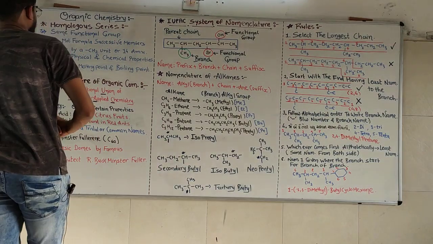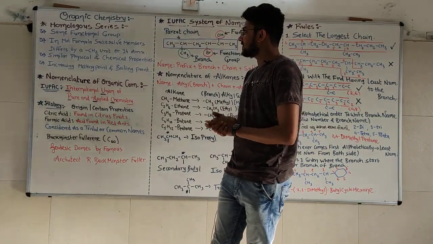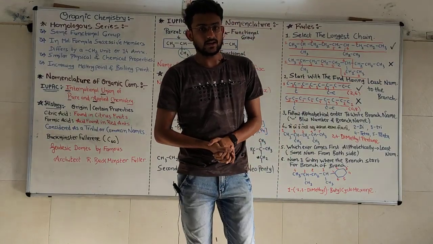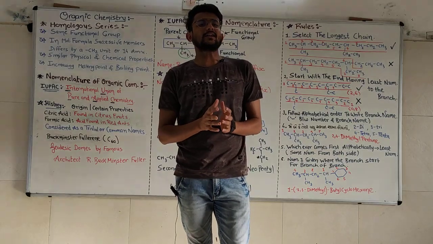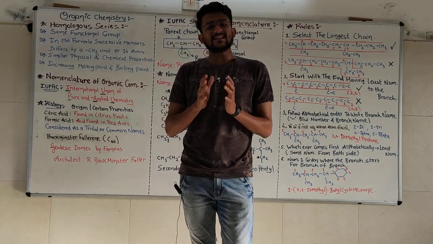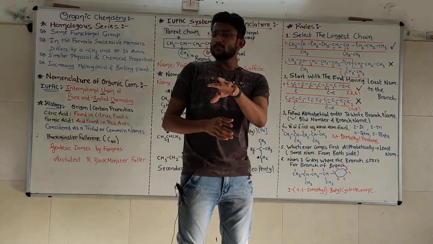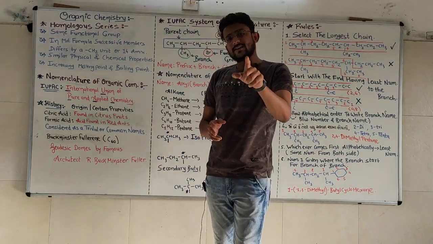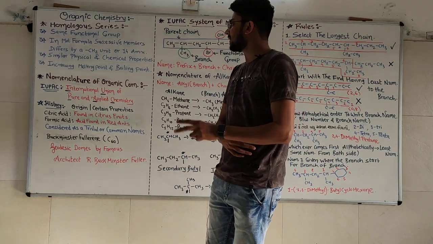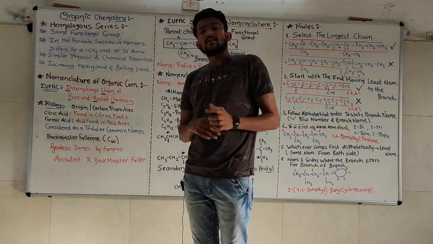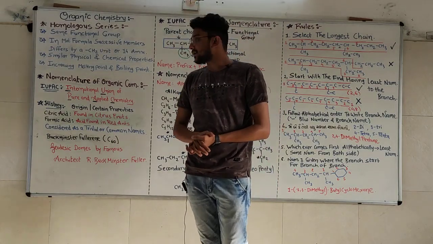Good afternoon everyone. This is the third lecture for the 11th Science Organic Chemistry. In the first two lectures we discussed some fundamental properties of carbon which led us to a wide range of compounds. Those two properties were the tetravalency of carbon and the catenation nature of carbon. Because of that we have today a new branch of chemistry, organic chemistry.